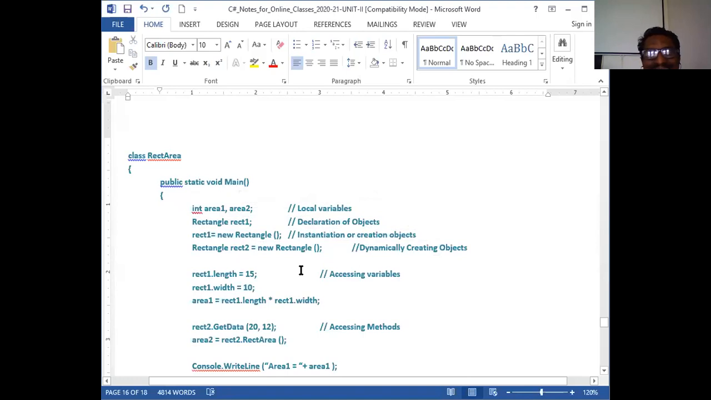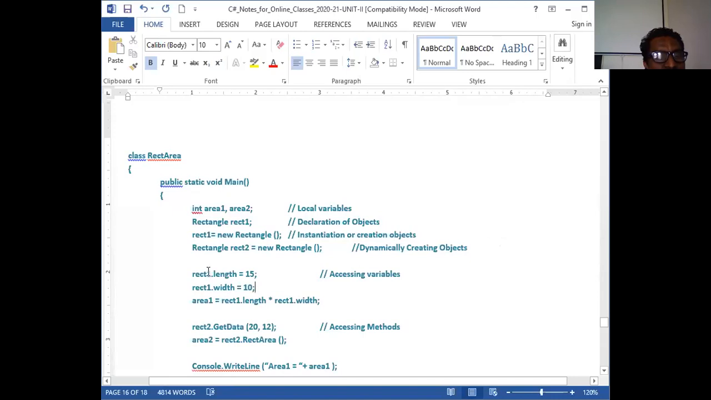I have given an example. Now, length is the variable associated with what? Class rectangle, and that is accessed only with an object. So this is the accessing variable. This is how I can access.